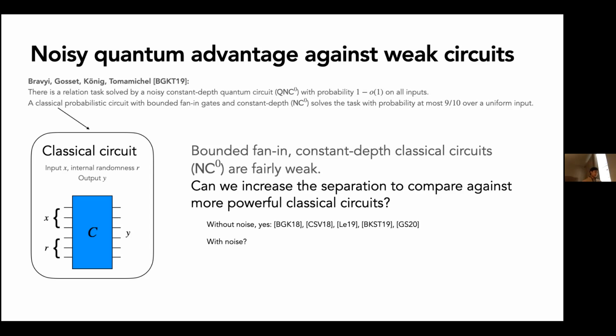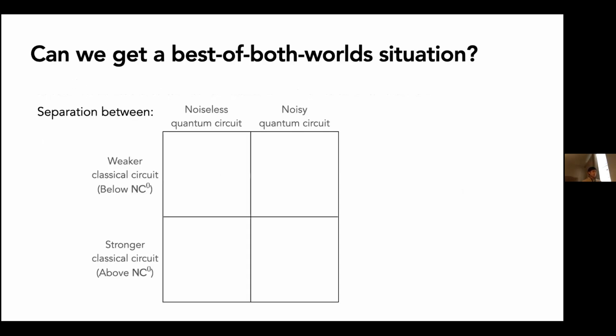In fact, this BGKT result is really the only one right now. But in this work, we basically promote all these separations in the noiseless case to the noisy case. So we get separations using noisy quantum circuits. So I want to illustrate the situation a little bit better. Again, we have separations between quantum circuits and classical circuits or classical machines. On the top, we have either noiseless or noisy quantum circuits. And on the left, we have weaker classical circuits, those are like NC0 or below, and stronger classical circuits, those that are stronger than NC0.